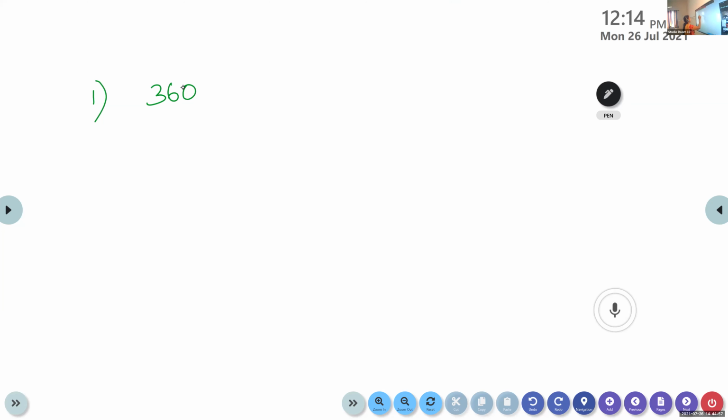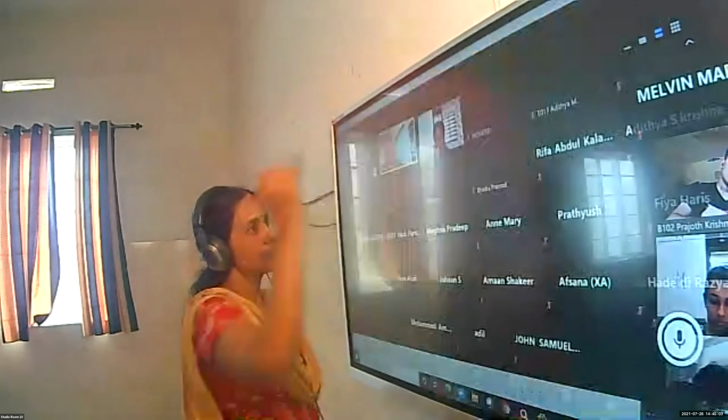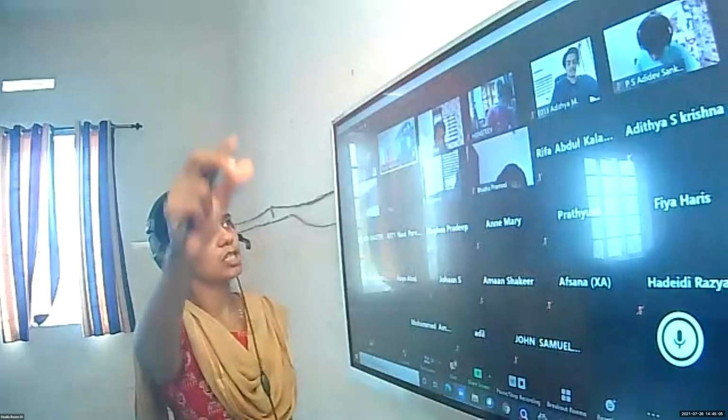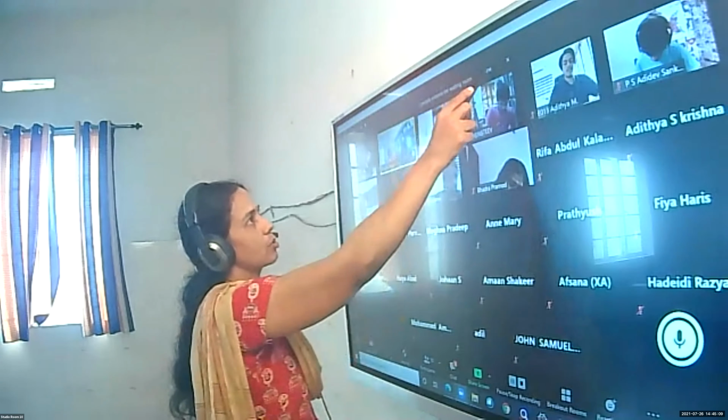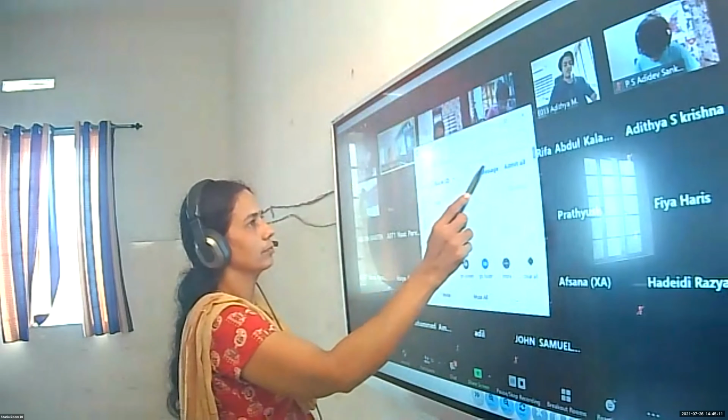Do it in the main column itself. Don't do it in the rough column. Usually whenever prime factorization is asked, don't do the division in the rough column. Do it in the main column. All the calculations to be present in the main column.